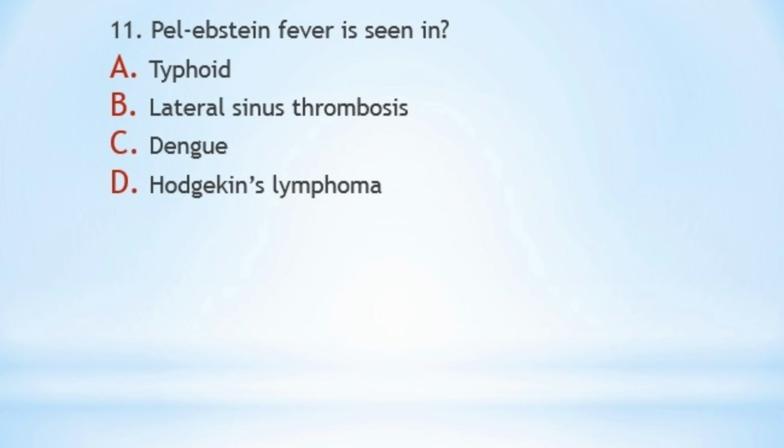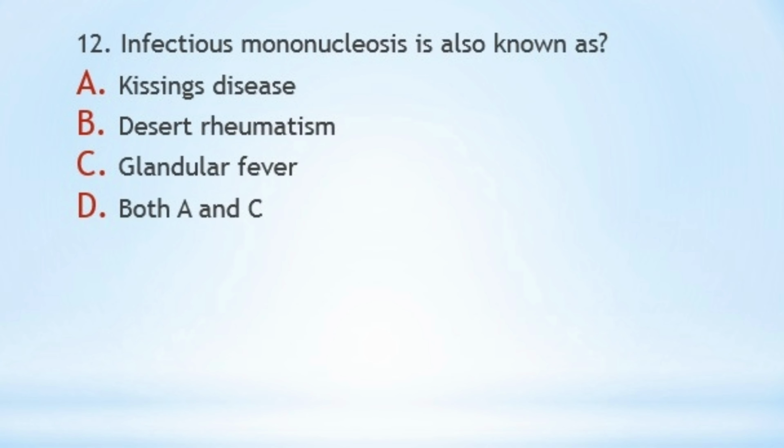Alright. The next question is, infectious mononucleosis is also known as A. Kissing disease, B. Desert rheumatism, C. Glandular fever, or D. both A and C. In one of the previous questions we read that glandular fever is also known as infectious mononucleosis, and its other name is also kissing disease. Why so? Because this disease spreads by saliva. So the correct answer here is option D, both A and C.